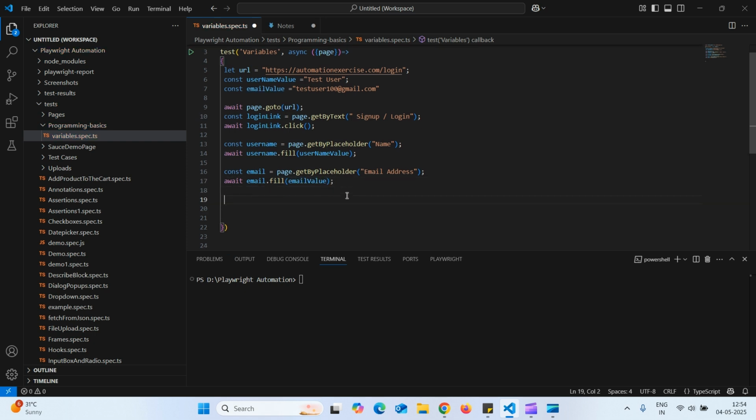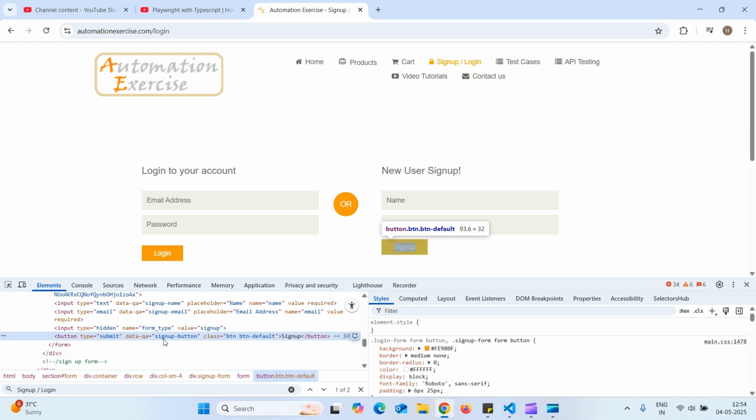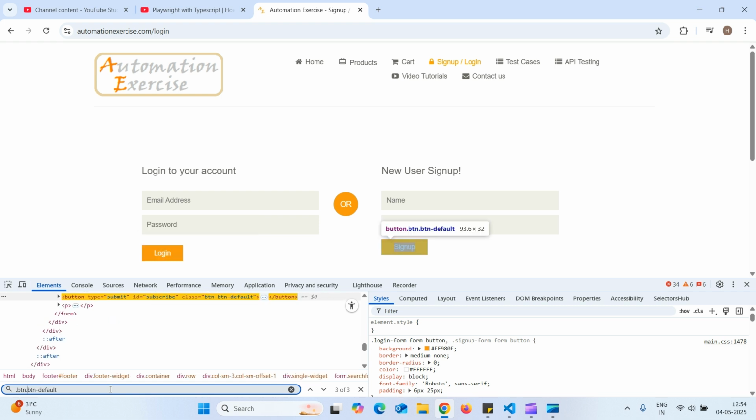Now I want to click on this sign up button. Let us inspect. It has data.qa and button. Let us take button. It has three matching elements.